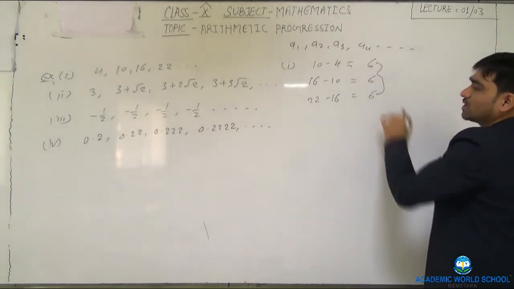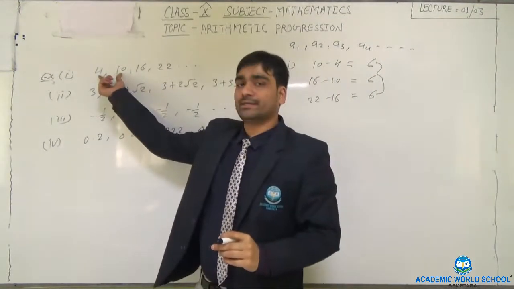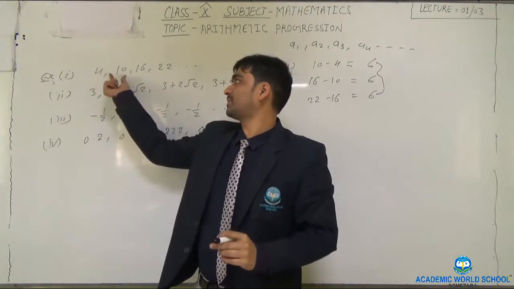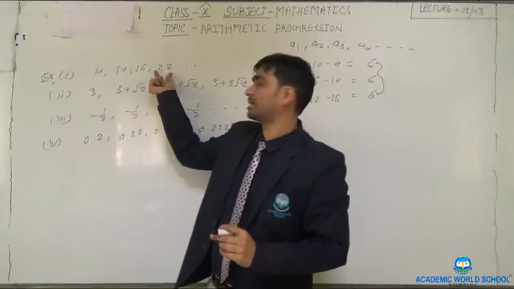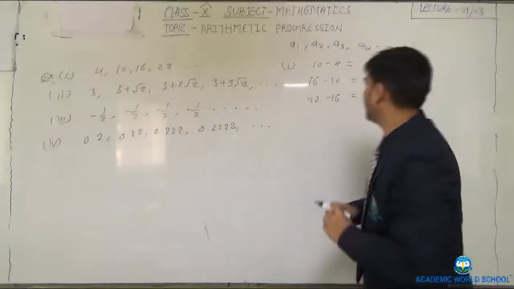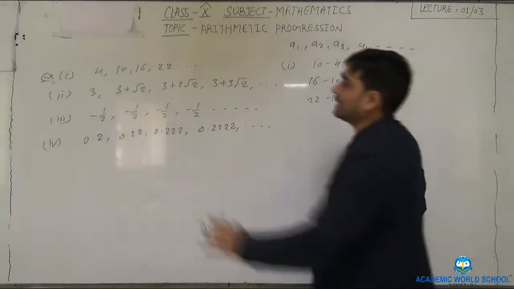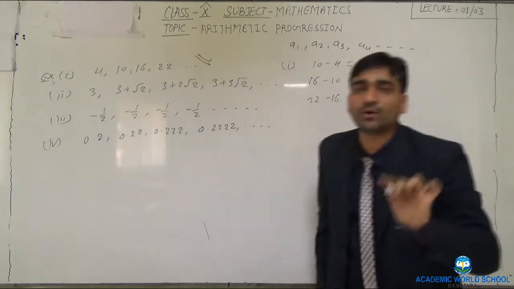So what we have observed? The common difference between every two consecutive terms. Okay? The first term subtracted from the second term, the second subtracted from the third, the third from the fourth, and we got the common difference 6. So we can say that this first one is in the form of AP.